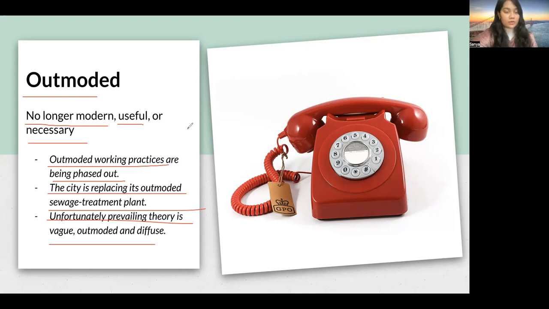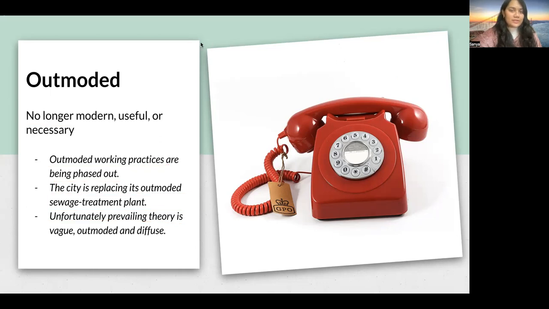So outmoded, no longer modern, useful, or necessary, just like these landlines, right? We don't use these landlines or button-pressing telephones anymore. They exist, but they are not in use or necessary anymore, right? We have mobile phones, right? So this is outmoded.